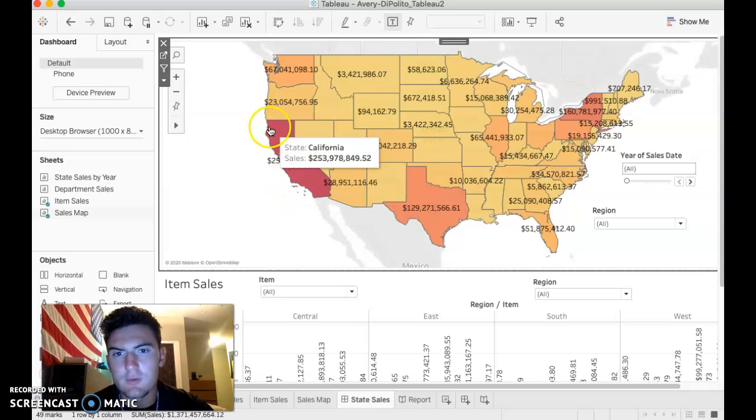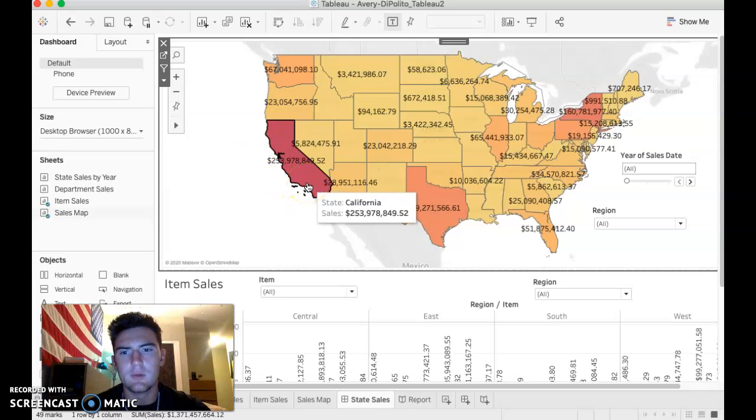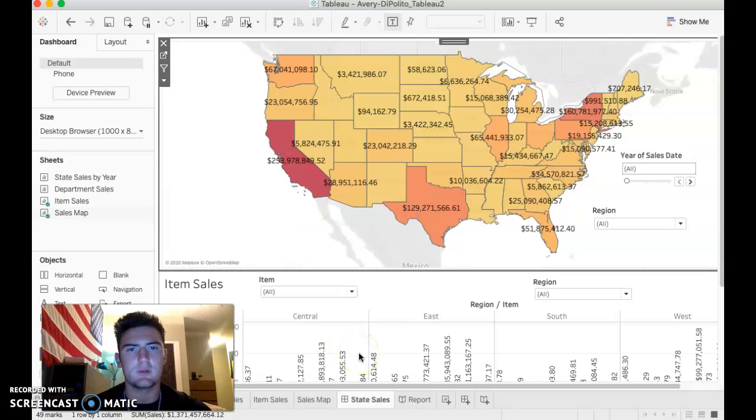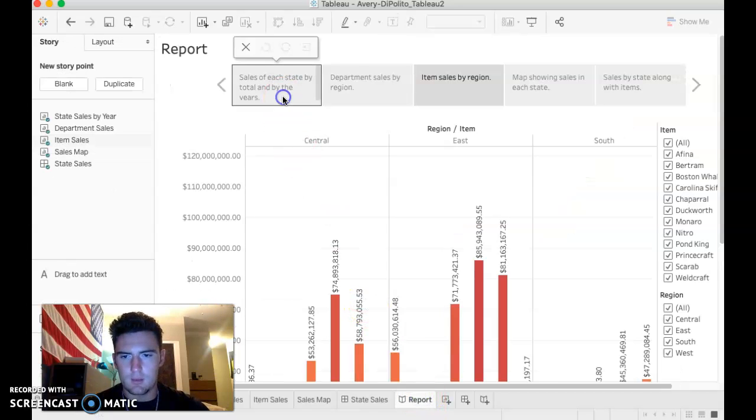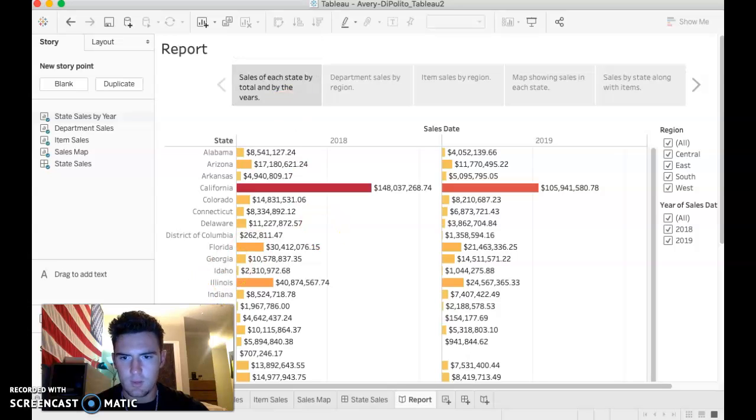Because all of California is on the coast, sells good by water. Kind of goes back to what I said earlier about just knowing geographically where things sell. That was just one example, but if I were the company, I don't know exactly what they're selling, but it's a way they can look at, like I said, what's selling.